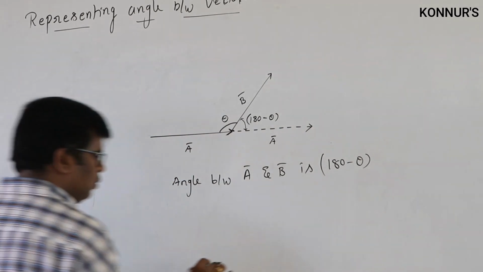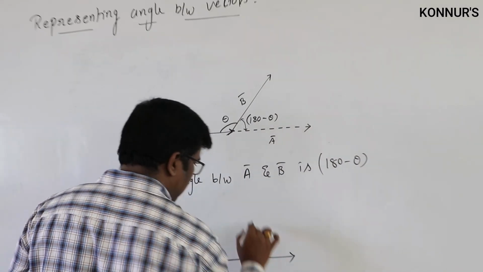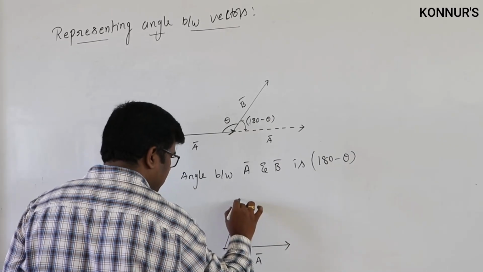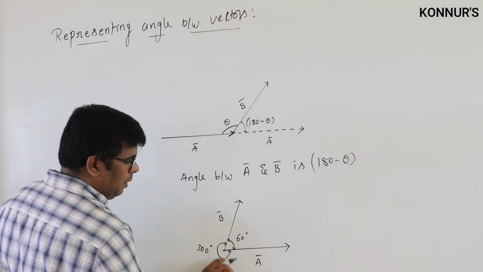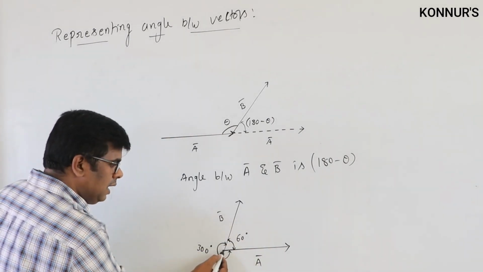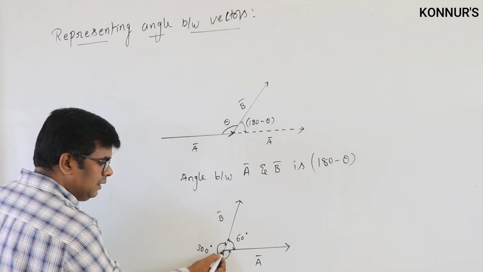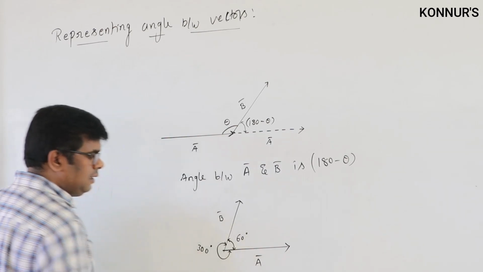And we may ask one more question here. Suppose both the tails are already at the same point, for vector A bar and vector B bar. Say the angle between A bar and B bar here is 60 degrees, and the initial points of the vectors are at the same point. But here one angle is 60 degrees, and another one is 300 degrees.